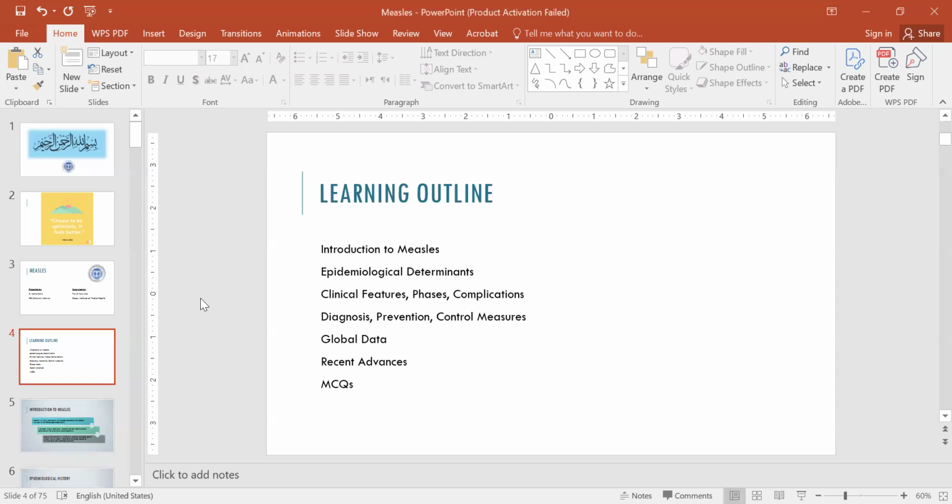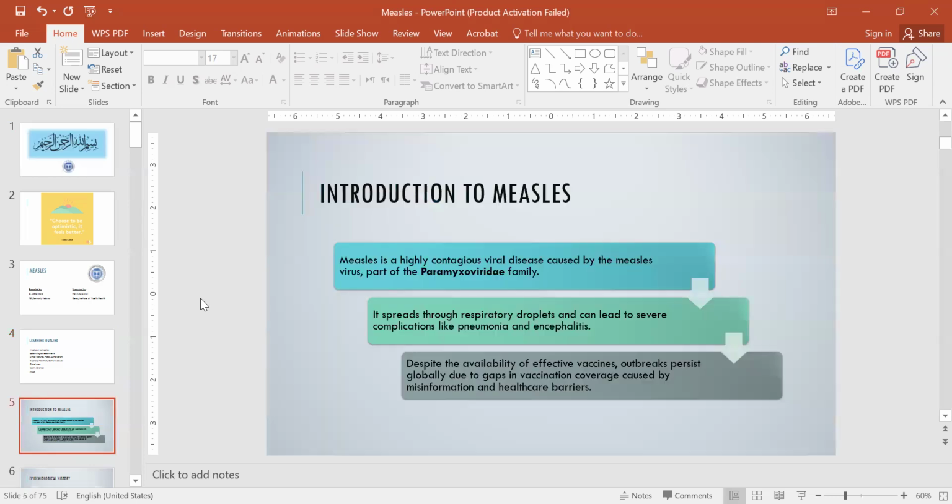So the learning outline of today's presentation is: there will be introduction to measles, epidemiological determinants, clinical features, phases and complications, diagnosis, prevention and control measures, global data and recent advances, and then we will do the practice of MCQs. So, an introduction to measles.